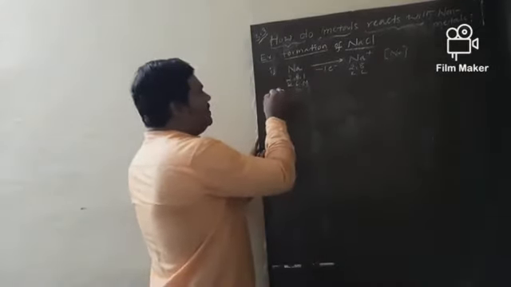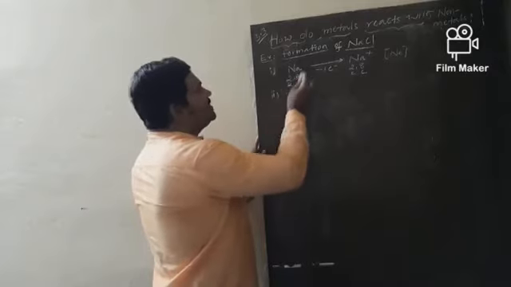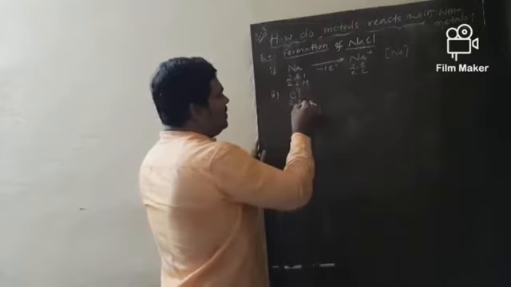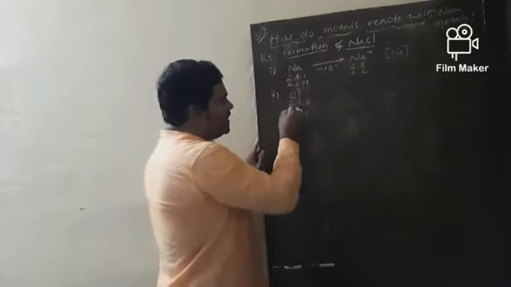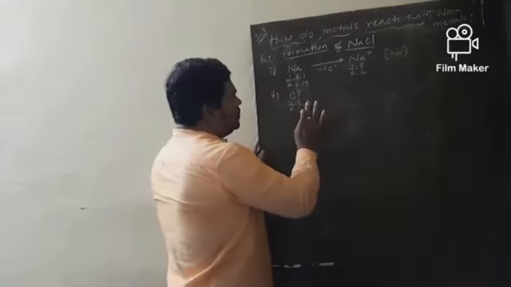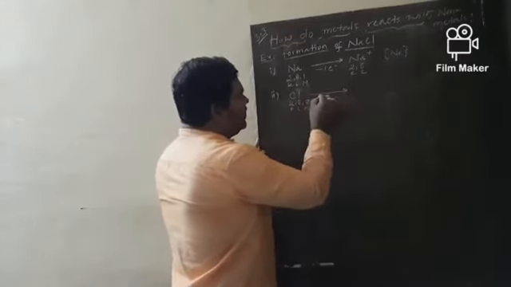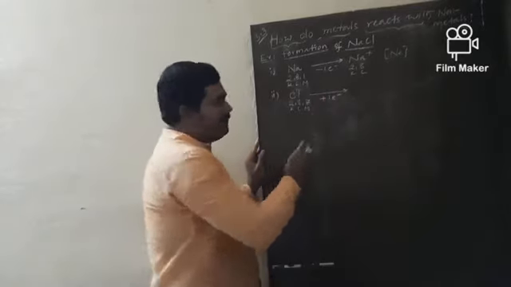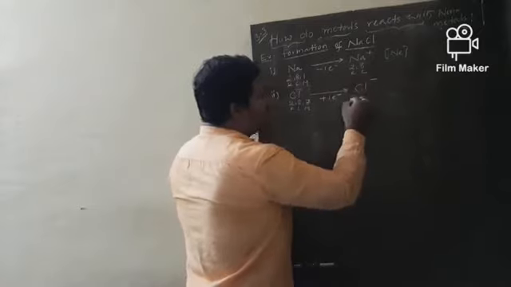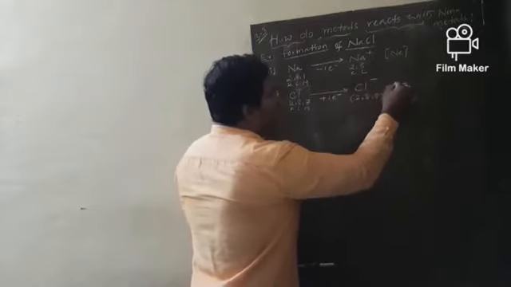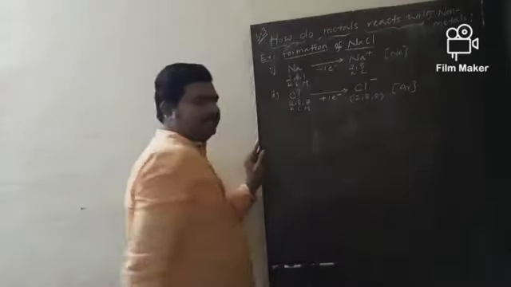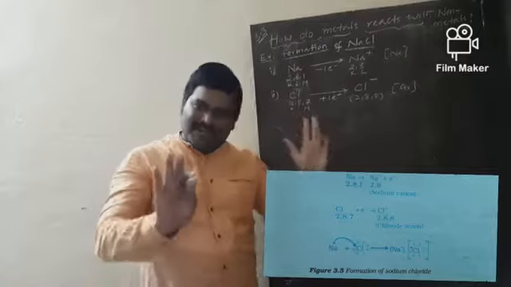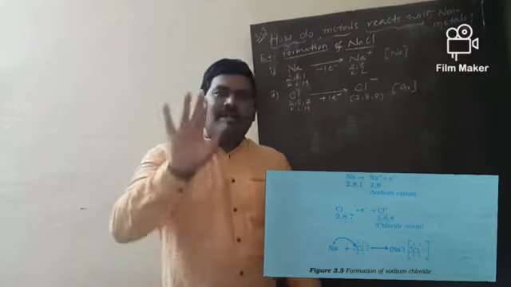And in the second step, let me take chlorine. Chlorine neutral atom, atomic number 17, configuration K, L, M, 2, 8, 7. And this chlorine, already having 7 valence electrons, would require one more electron to attain stability. So chlorine is able to form Cl-, configuration becomes 2,8,8. The nearest noble gas configuration is argon. So losing of one electron, gaining of one electron. So one day, what will happen?